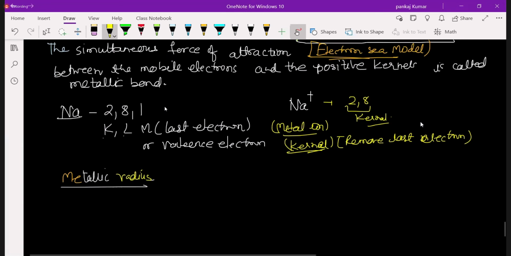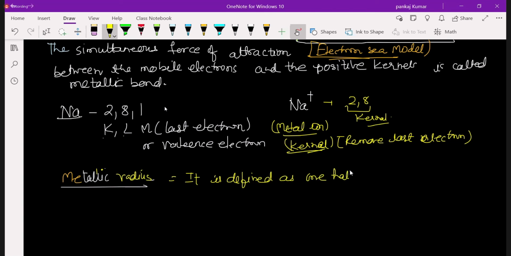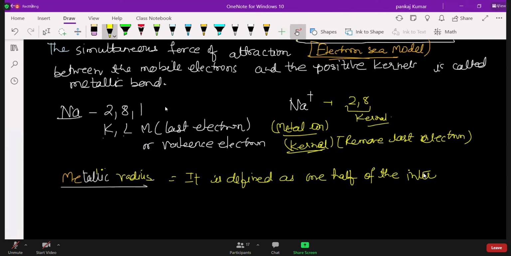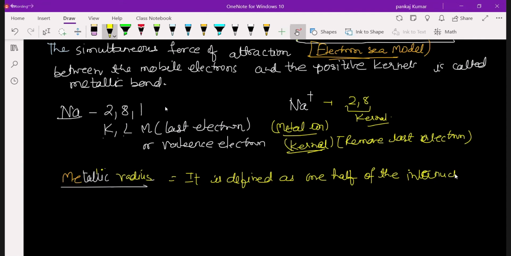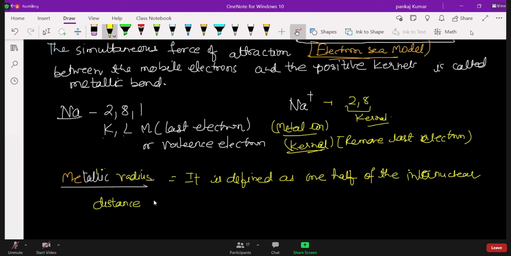Now we see the metallic radius. After this we have one more radius, called ionic radius. So how do you define metallic radius? It is defined as one half of the internuclear distance between the two adjacent